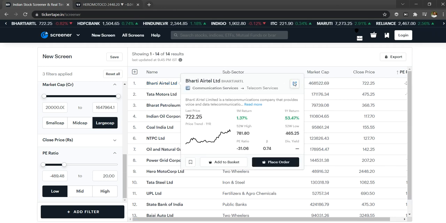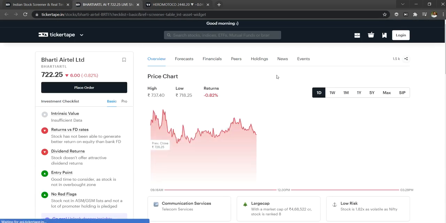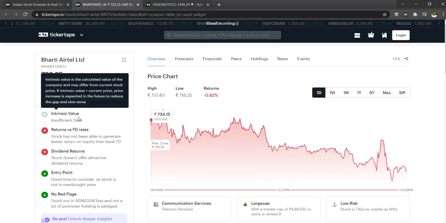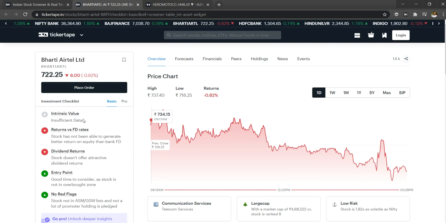Okay, so if I click here, you can see on the left side the intrinsic value. The data is not available. Intrinsic value is whether the value of the stock is high or low, like is that a reasonable price or not. There are some stocks whose price is less than the intrinsic value, which means it is lesser than the actual value, so you could buy. I will show you those examples.